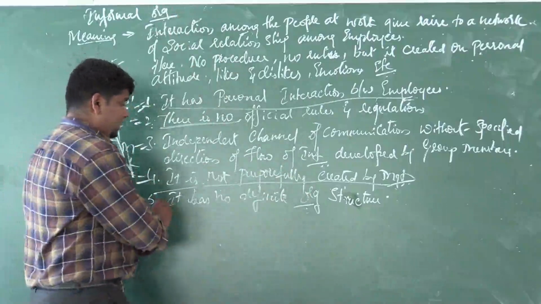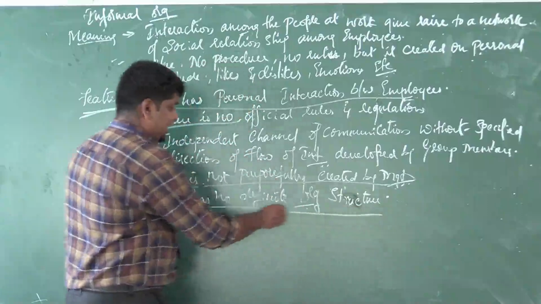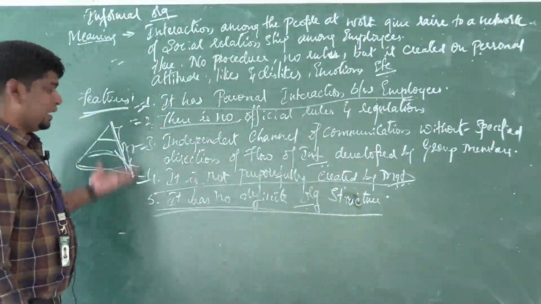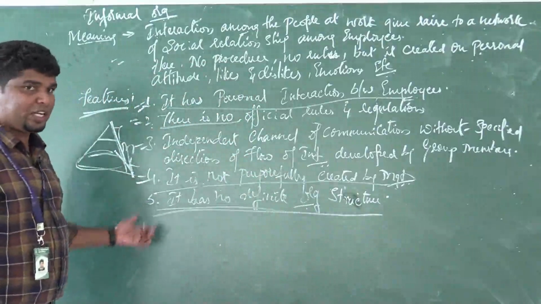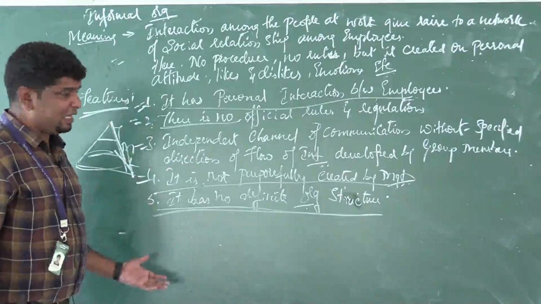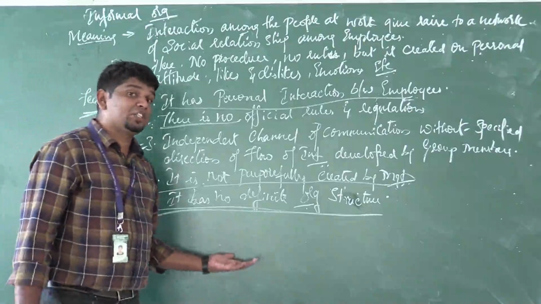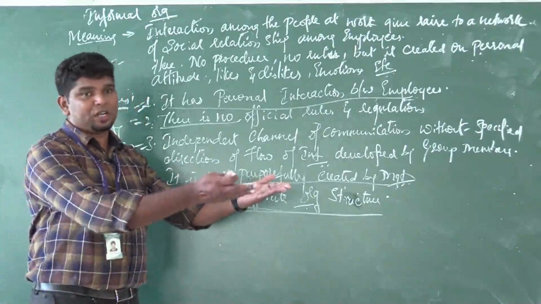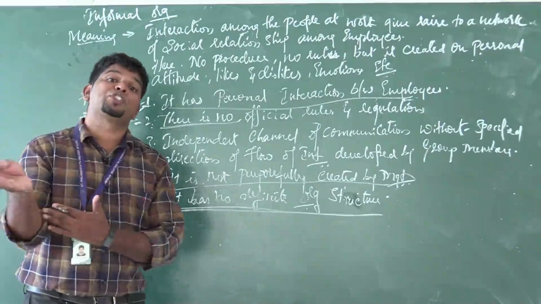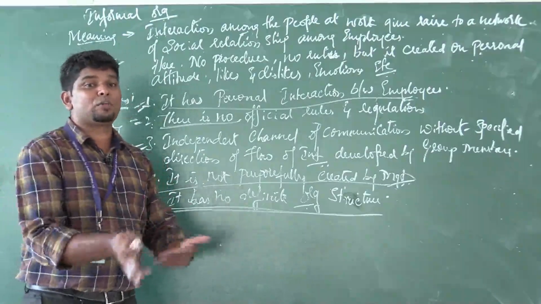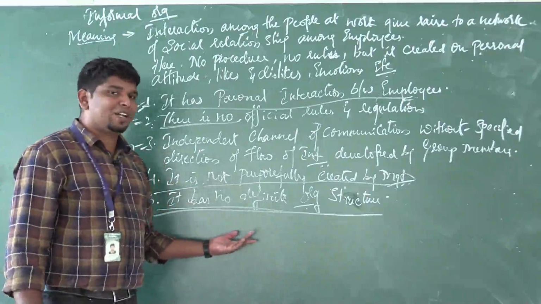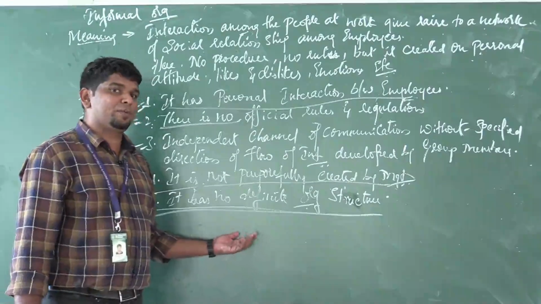And the last one: it has no definite organization structure. There is no flow, no scalar chain, no hierarchy, nothing here. There is no definite organization structure about to whom to report. Today you report to Mr. A, tomorrow you should report to Mr. B, the day after tomorrow to Mr. C. So there is no clear-cut, definite organization structure in this informal organization.